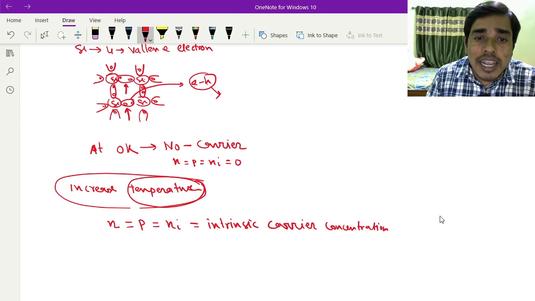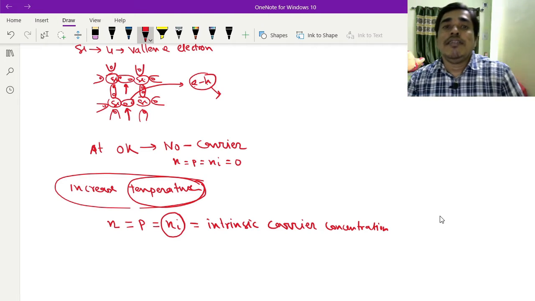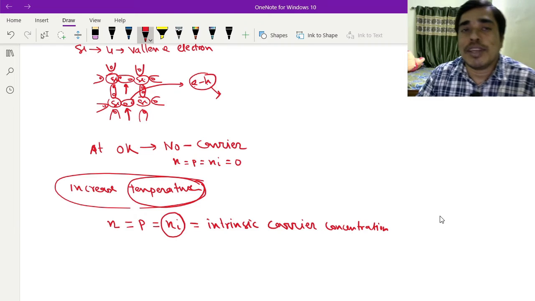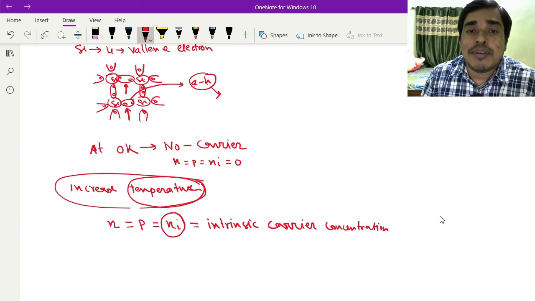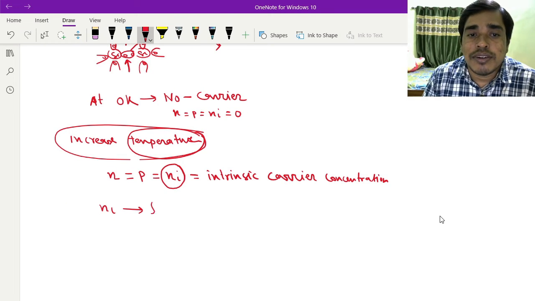So I have to calculate the intrinsic carrier concentration of intrinsic semiconductor. Already I have shown that this intrinsic carrier concentration is a function of temperature.